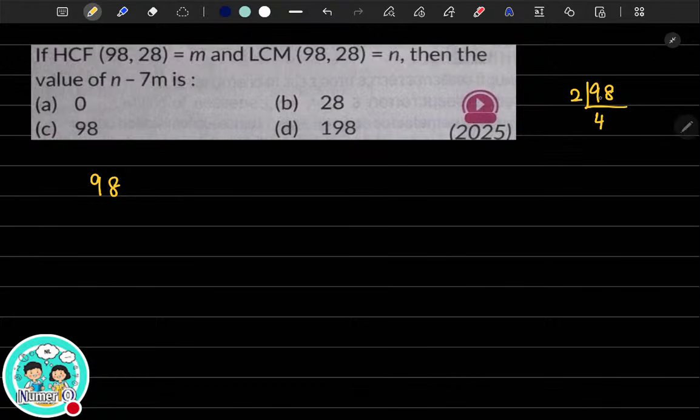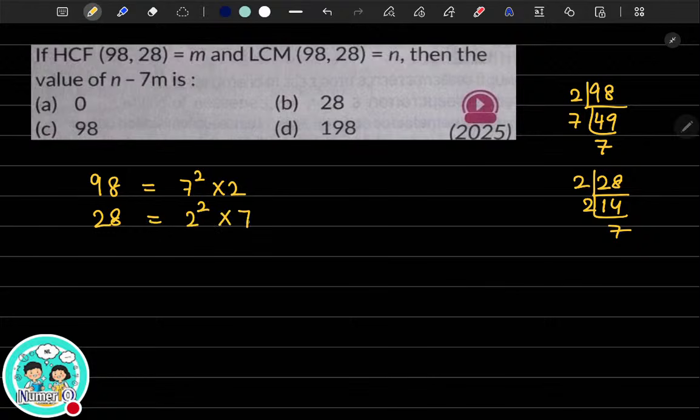So, okay, 98 is nothing but 7 square multiplied by 2, and for 28, so 14, again 2 7. So for 28, the prime factorization is 2 square multiplied by 7. So the LCM is nothing but the highest power of all the factors. So 2 square multiplied by 7 square. So 4 multiplied by 49, 196. Okay, so LCM is 196.